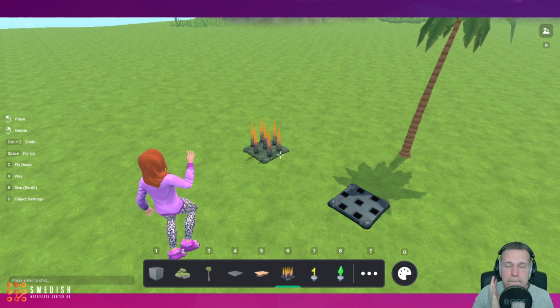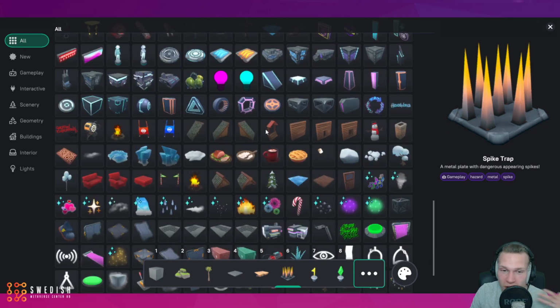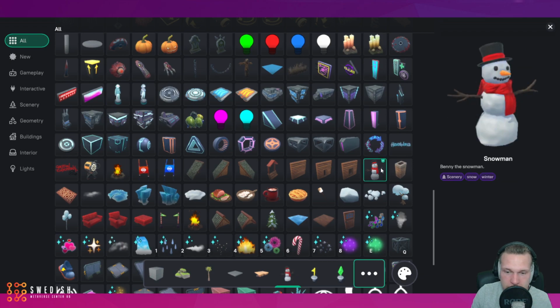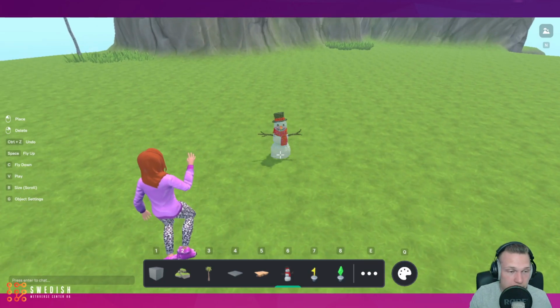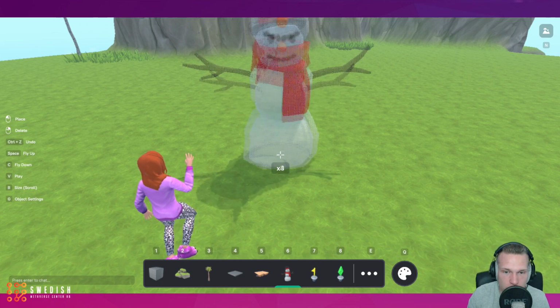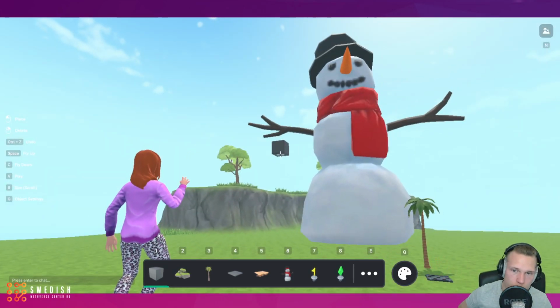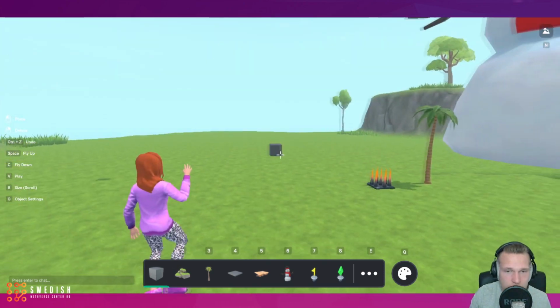Also, you have a huge library of different things to choose from. By pressing E, I can choose from all of this. There is so much stuff. So let's say I want to add a snowman. Well, there we go. My number 6 is now a snowman. And as you can see on the left side of the screen, I have all the instructions that I need. So if I want to make the snowman bigger, I can just hold B and scroll. And I can make a giant snowman. Look how beautiful he is. We'll call him Edward. Why not? Edward the snowman.